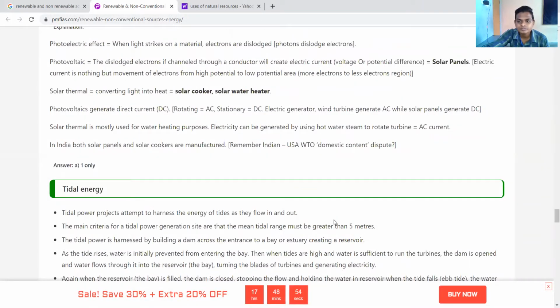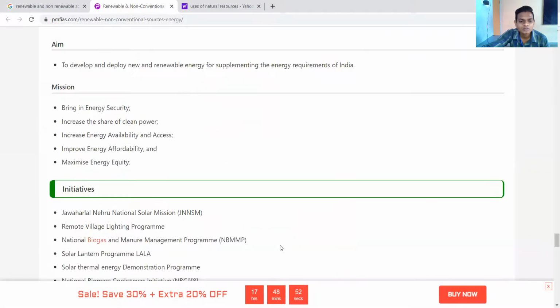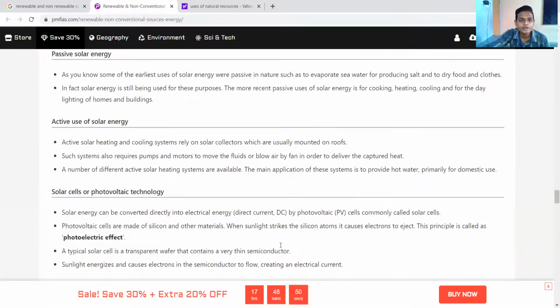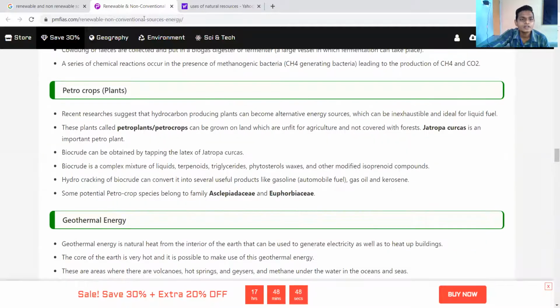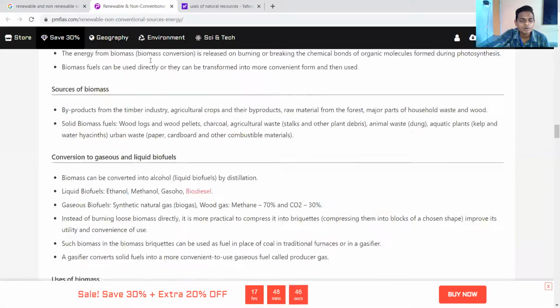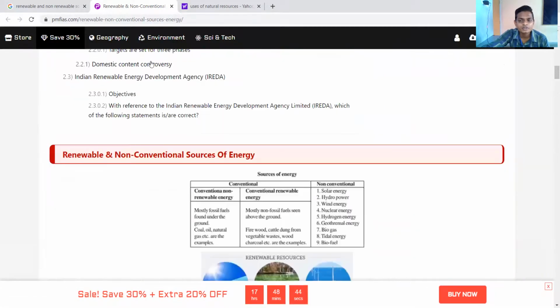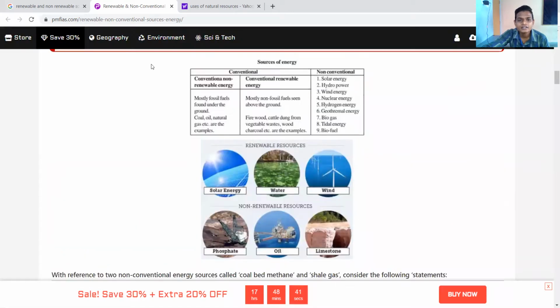Renewable and non-renewable energy, or natural resources. Which are they? Sources of renewable: solar energy on your screen, water, wind, it is renewable. Then phosphate, minerals, oil, limestone.